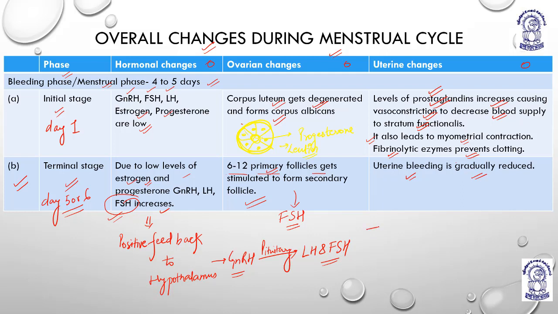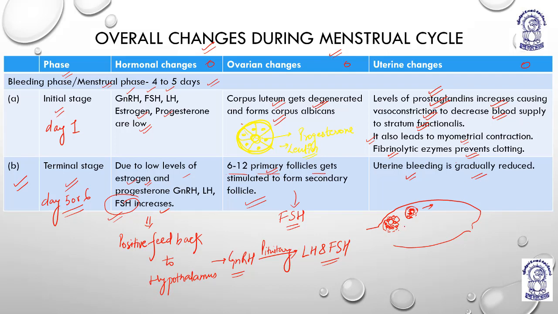In the cortex region, suppose this is the cortex region, I'll draw it. So in the cortex region, what will happen? The primary oocyte will be surrounded by granulosa cells in a single layer, that is the follicle, then formation of the secondary follicle, then the tertiary follicle, the mature follicle.